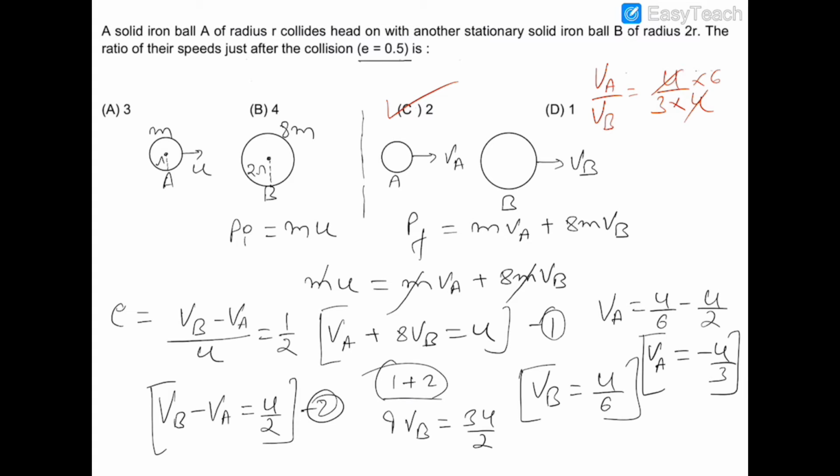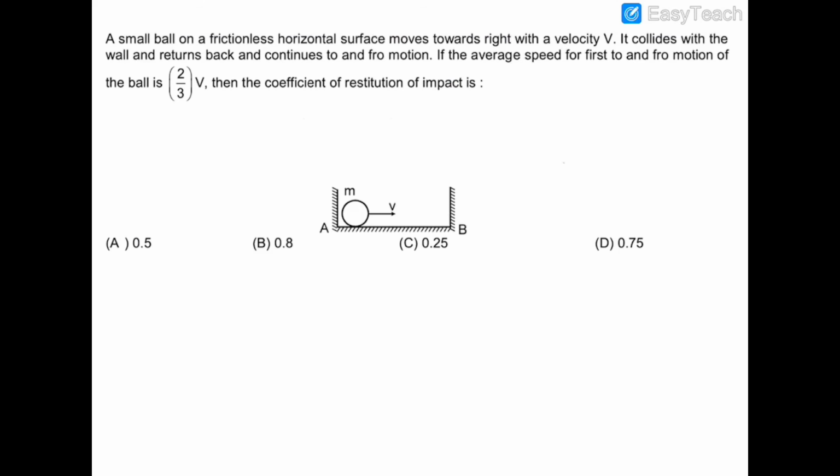Now let's move on to the next question. In this question, a ball is performing to and fro motion between these two walls, and the coefficient of restitution is e for any impact, and it is given that the average speed of the ball till the time it moves from wall A to B and again comes back to wall A is 2 by 3 V. We have to find out the coefficient of restitution.